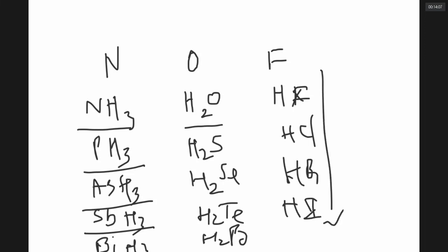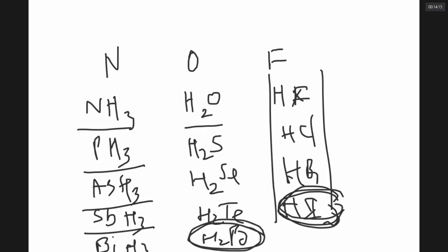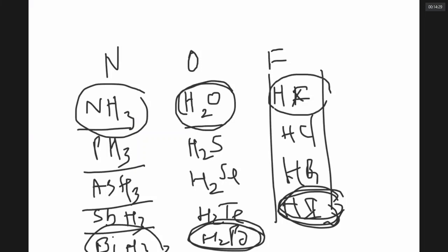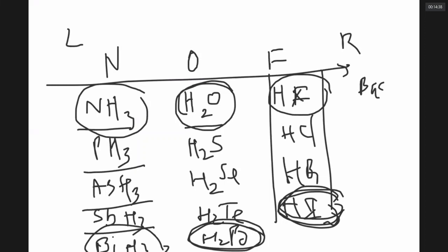Sir, down the group, acidic strength increases. What is the most powerful acid in this group? HI. What is the most powerful acid in this group? H2Po. What is the most powerful acid in this group? BiH3. Notice, in 15th group, ammonia is basic. Water is both basic and acidic. HF is only acidic. It means basic nature of hydrides left to right decreases. What decreases, sir? Basic nature of hydrides. Decreases. Always down a group, acidic nature will increase.